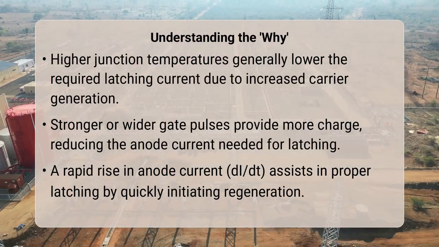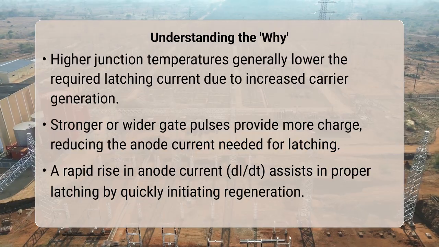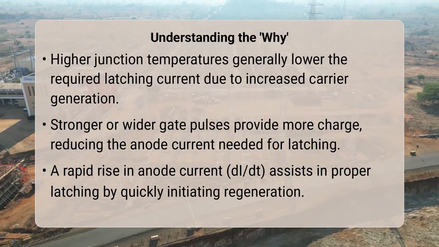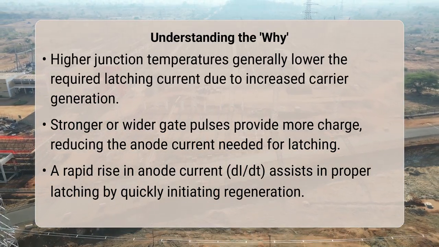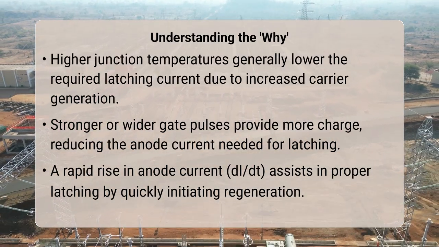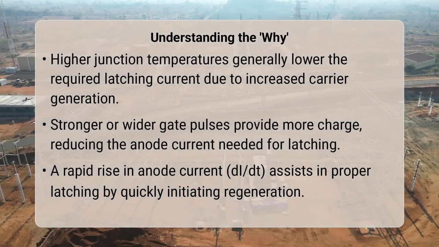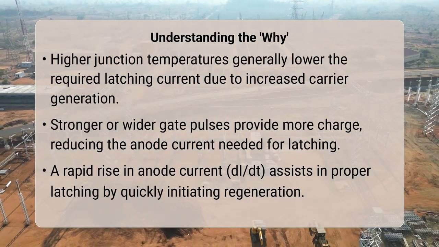Junction temperature plays a significant role because higher temperatures increase the internal carrier generation, making the SCR easier to turn on and thus potentially lowering the required latching current. Conversely, at lower temperatures, more anode current might be needed for proper latching.